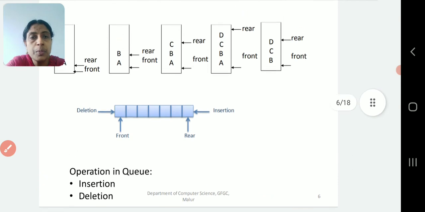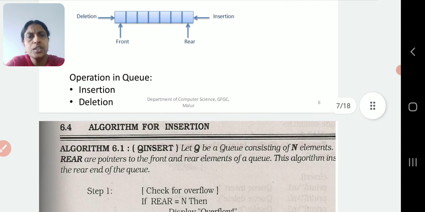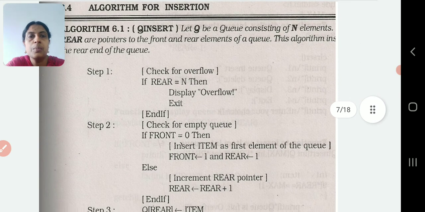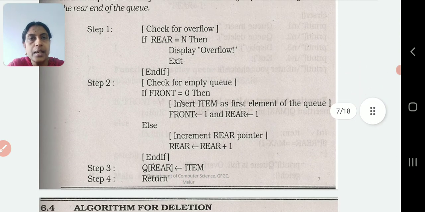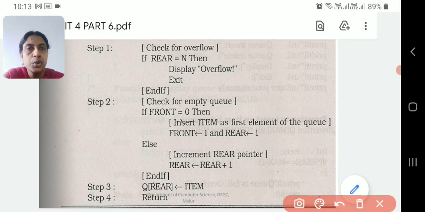When we talk about operations in a queue, we have only two operations: insertion and deletion. We will discuss the insertion operation in a queue, the algorithm to insert an item. To insert an item, first you need to check whether the queue is overflowing, that is, whether the queue is full. We need to add an item from the back side, the rear. So if rear is full, we can't insert. If my queue size is 5 and already 5 elements are there, then I won't have space to add a new item. So I need to display overflow and complete it.